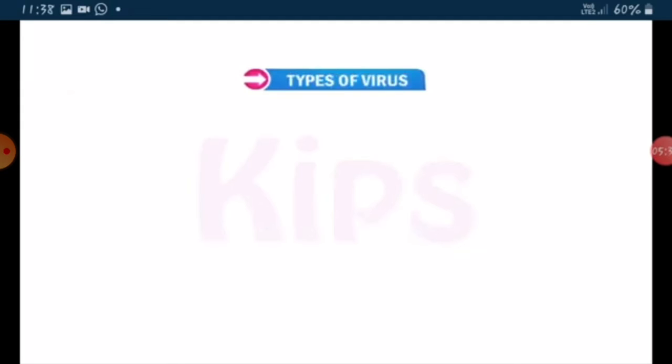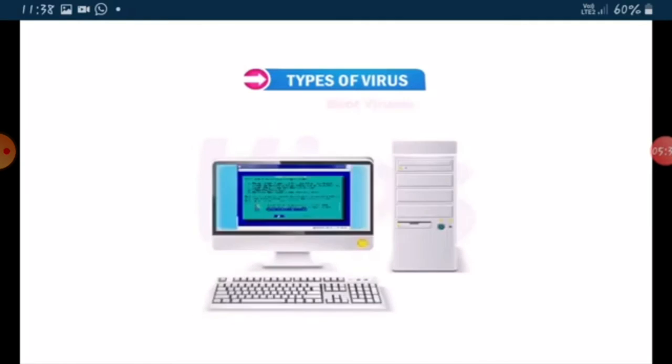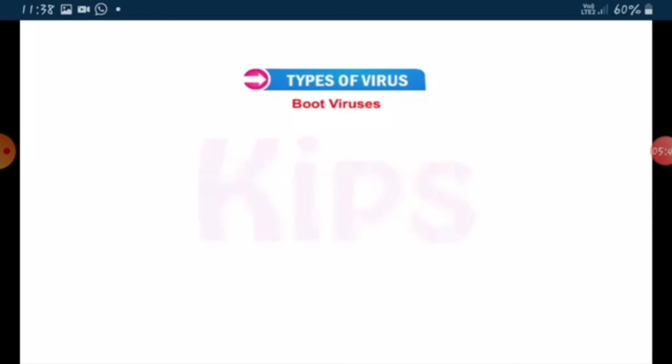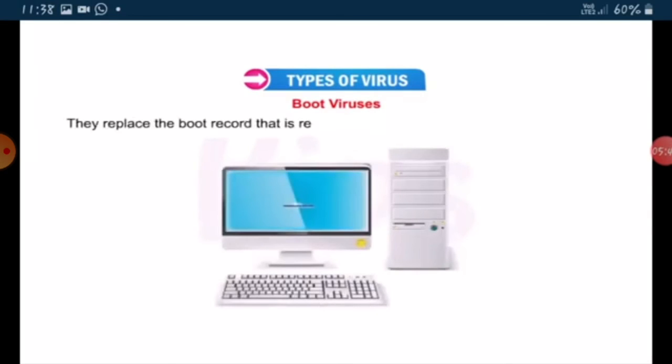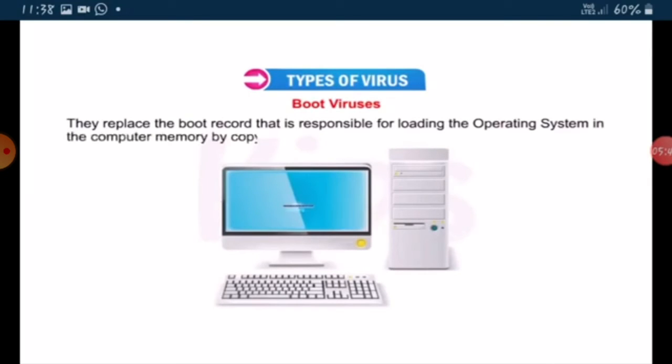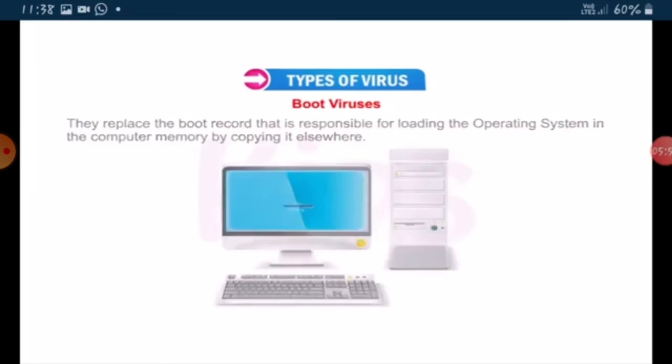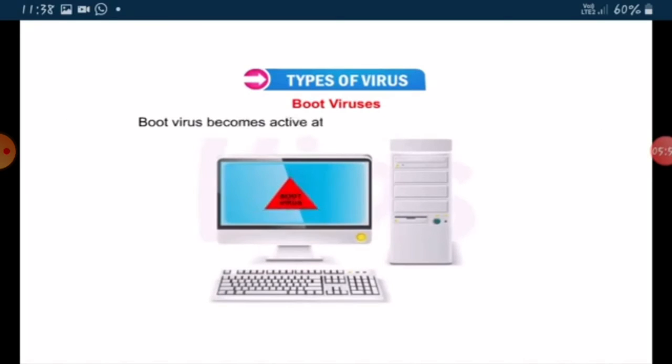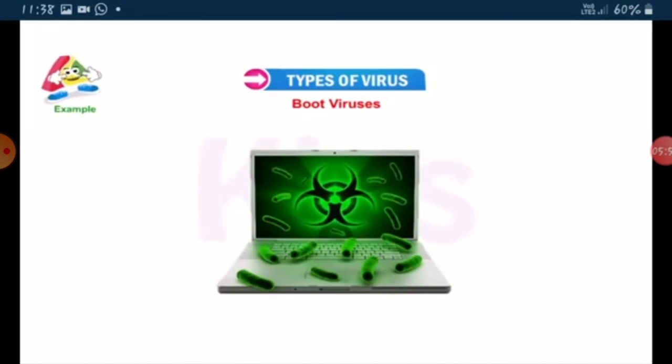Now let us talk about the types of virus. Viruses can be classified by their infection targets into the following types. Boot viruses. These viruses infect the boot record or master boot record. They replace the boot record that is responsible for loading the operating system in the computer memory by copying it elsewhere. A boot virus becomes active at the time of booting the machine. Examples are Disk Killer, Stoned virus, etc.